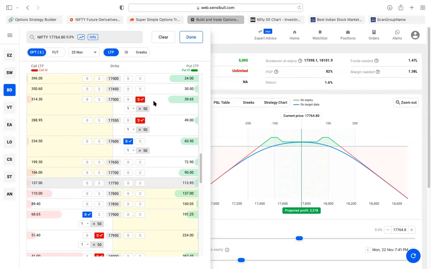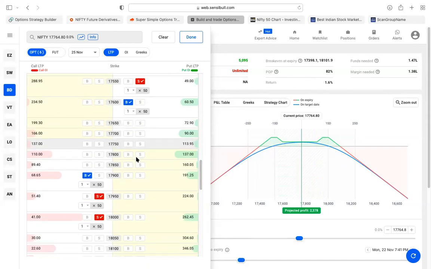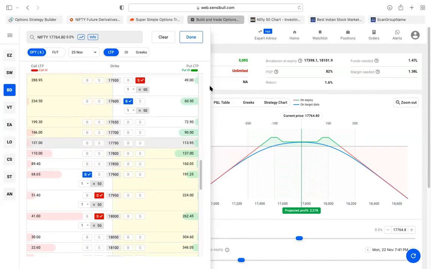Next time, by then already this would have become more than half. See, both Prashant's idea and my idea are matching, but I told don't guess me, but he has guessed me correctly. So yes, I think this is also a good strategy. Probability of profit is 82%, and investment, we can work on the investment.